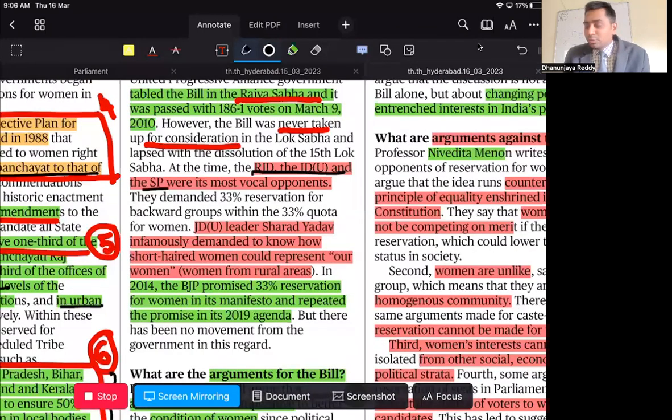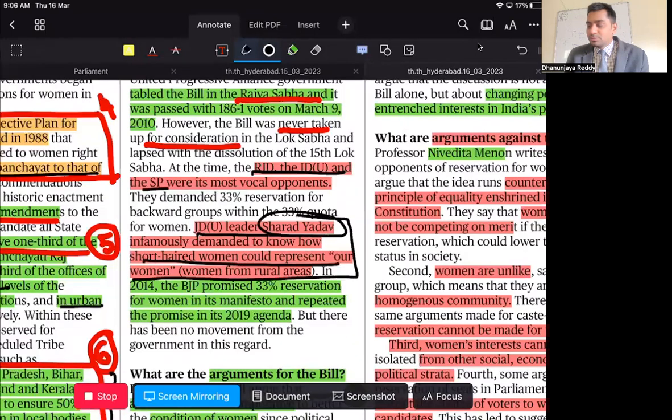Now there is one JDU leader, Sharad Yadav, who infamously demanded to know how short-haired women could represent our women. So this is some patriarchal tendency that these people are having. This is clearly a reflection.